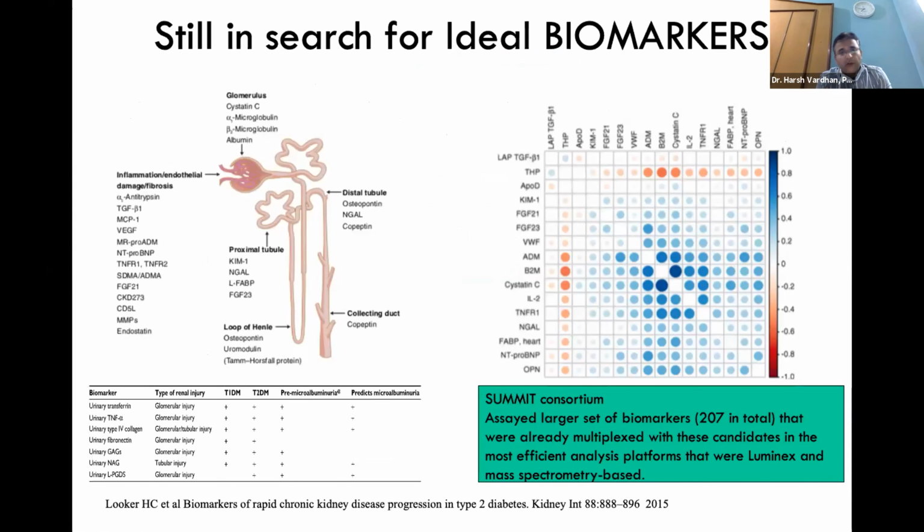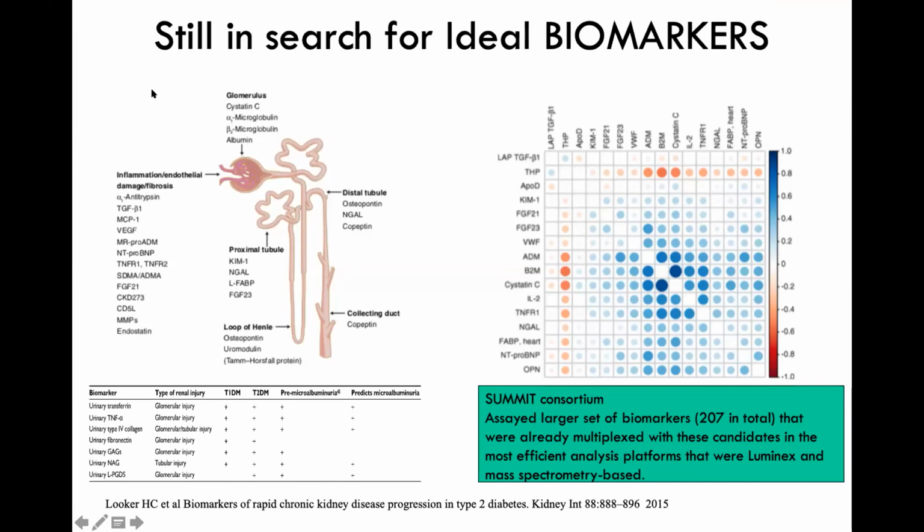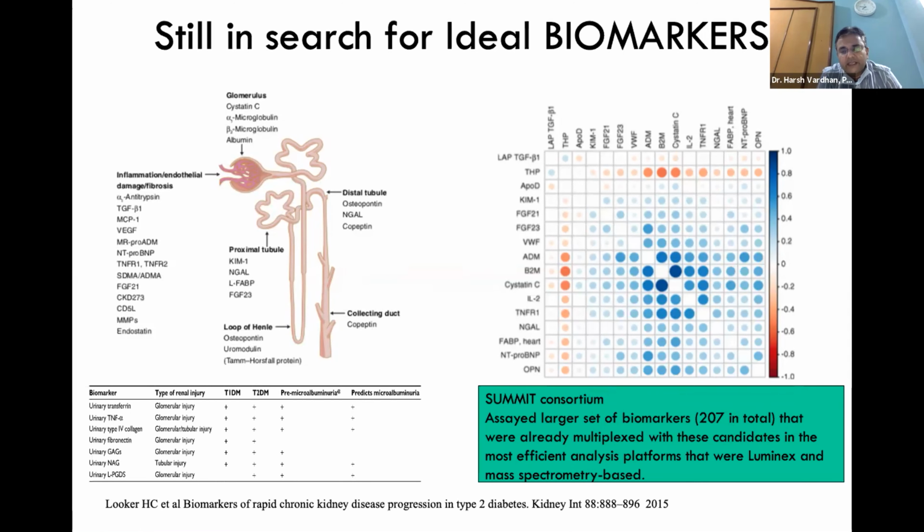So as a nephrology community, or as physicians, we are still in search of what we call ideal biomarkers. These are the potential candidates which have been looked at, where, as nephrologists, we were hardly able to find anything better than albuminuria, cystatin C or creatinine. So these are promising molecules which have come up. And this is what you call a consortium, where various molecules have been tested on a Luminex platform, and this is underway to detect diabetic kidney disease or kidney disease at an earlier stage.